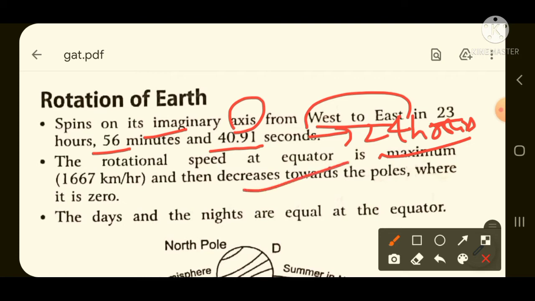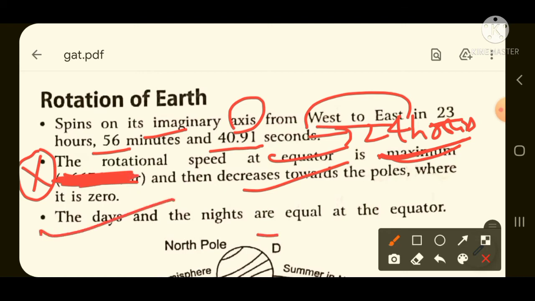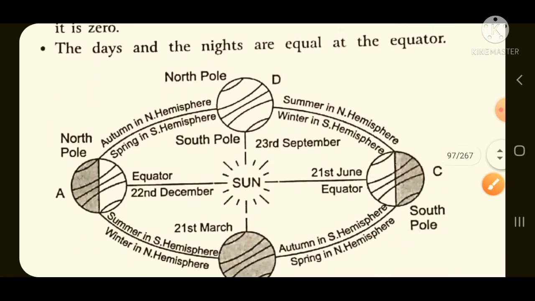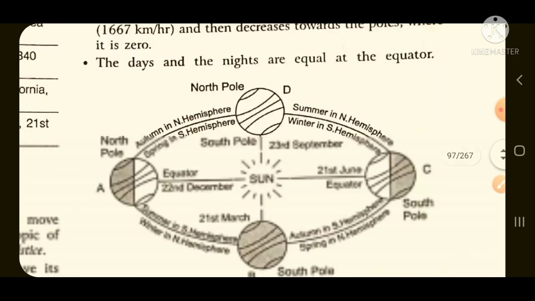In this case you don't need to remember the data, it is not that important. What is important is that the rotation speed of the earth is maximum at the equator, and if we go towards the pole from the equator, then the speed of the earth will decrease from equator to pole. This is again a very important point. Only the important points I'll tell you. This data is not that important. And day and night occur due to rotation of the earth. Now we will study how the equinox occurs with a detailed diagram.